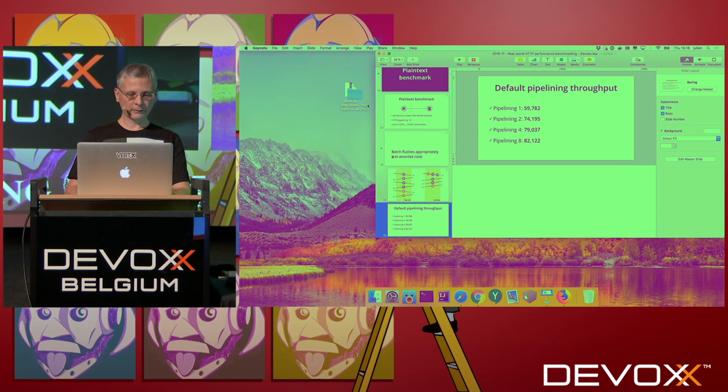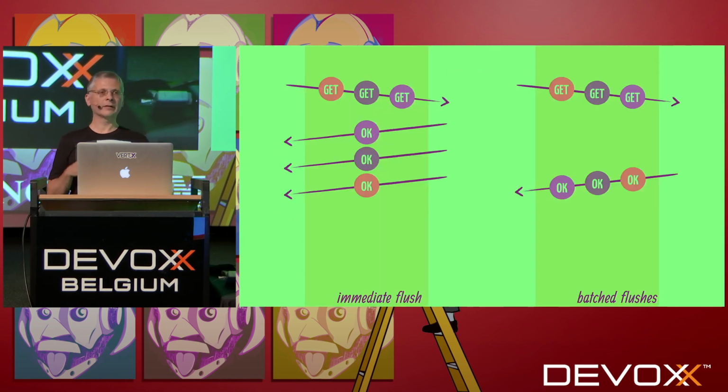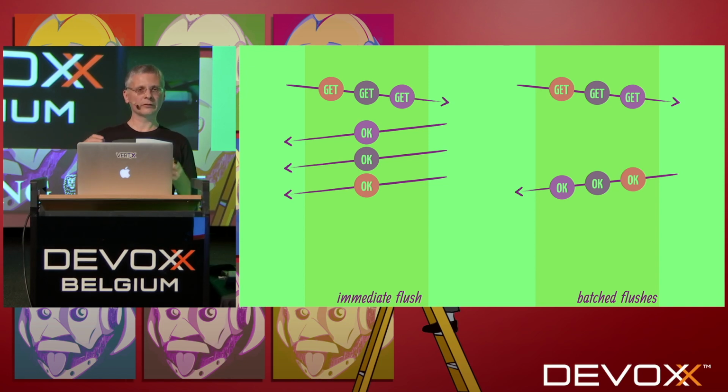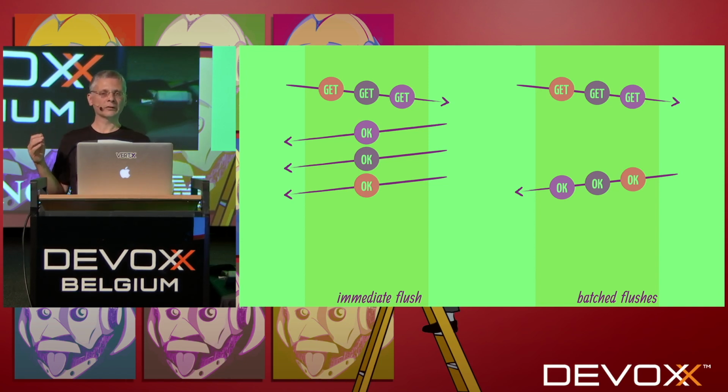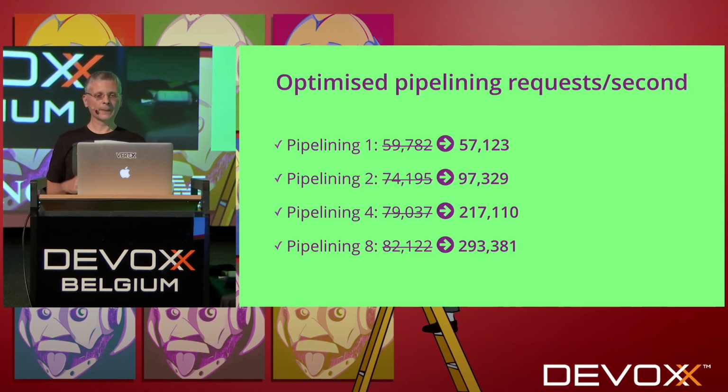And so here, the thing we can do is improve that, and instead of sending three flushes, we just aggregate all the responses in a single packet, and we flush this buffer to the network. And thanks to that, now we are able to get much better performance.